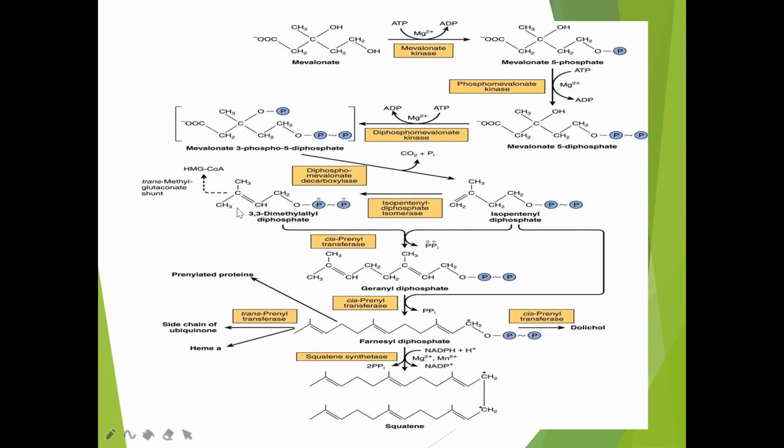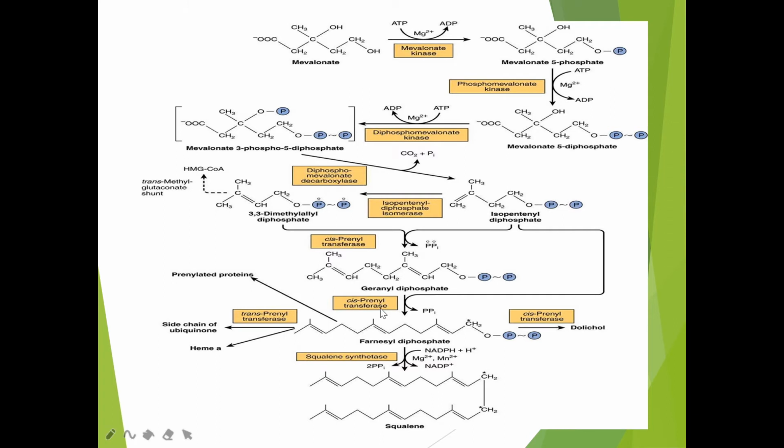Okay, to form another product called 3,3-dimethyl allyl pyrophosphate or 3,3-dimethyl allyl diphosphate. So we got the product from isopentenyl diphosphate. We got the product as 3,3-dimethyl allyl pyrophosphate. Now from this, using these isoprenoid units, you can get the parent compound squalene, a 30 carbon compound.